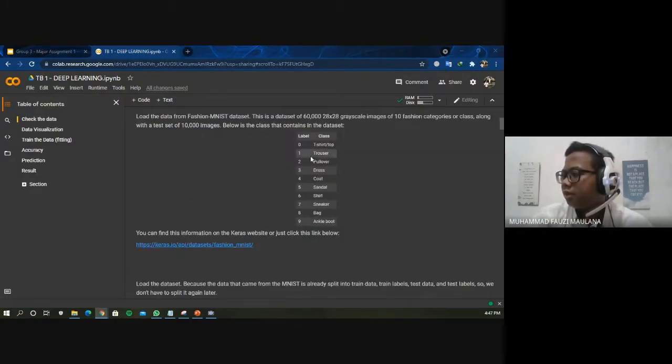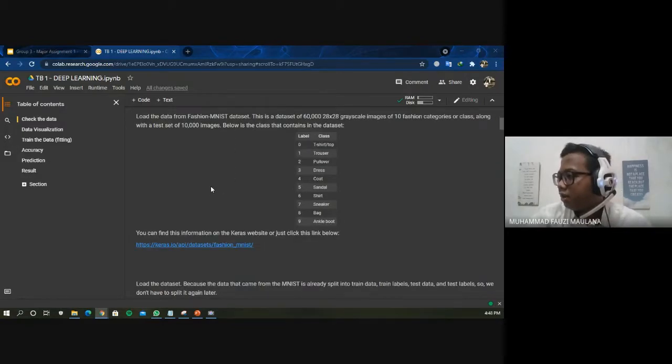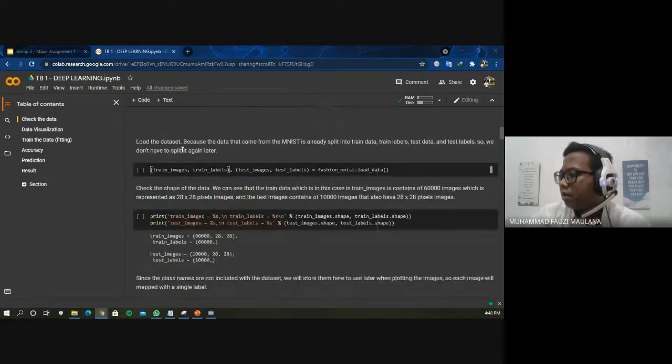In this dataset, there are 60,000 grayscale images of 28 by 28 pixels for the training data, and we also have 10,000 images for the testing data. The dataset has 10 labels, and there are several classes here. Because the dataset is already split, we don't need to split it again.